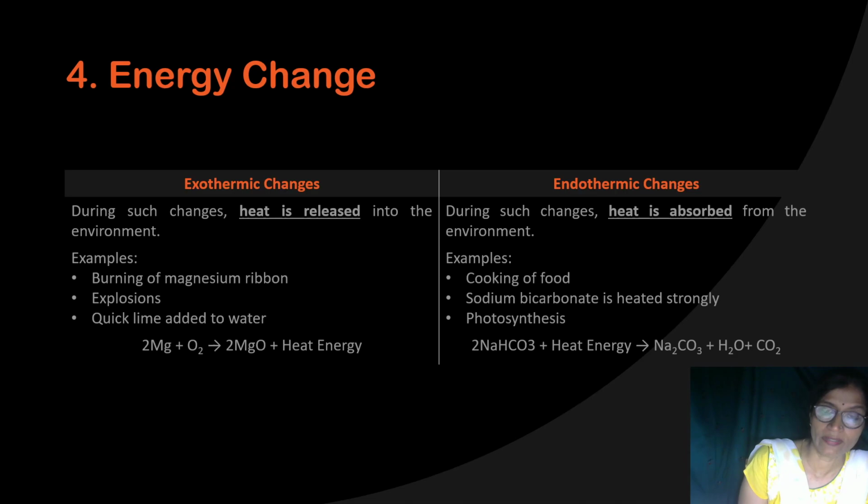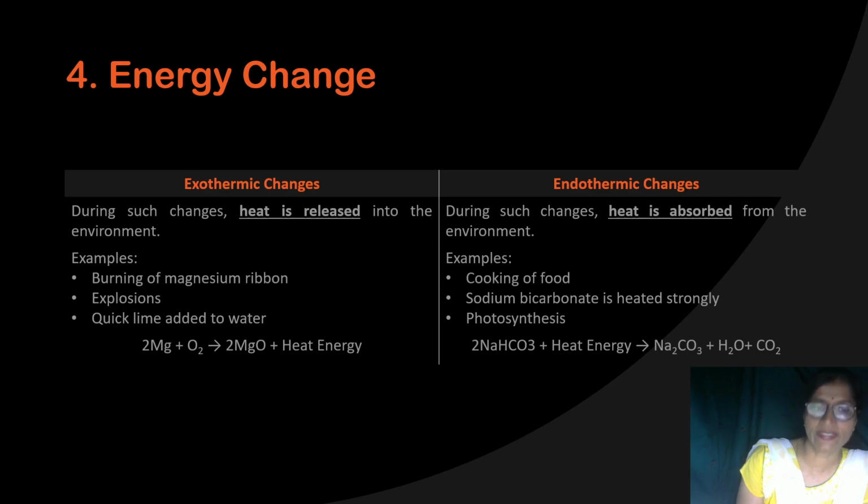The same thing happens when I add caustic soda to water. When caustic soda is added to water, the temperature of that mixture increases, and you can't touch it at that time. Burning of magnesium ribbon: when magnesium ribbon is burned, energy is also released. So these are all examples of exothermic reactions. I think you have seen burning of magnesium ribbon during Diwali, when we burn the long wire type. Actually, that is magnesium ribbon.